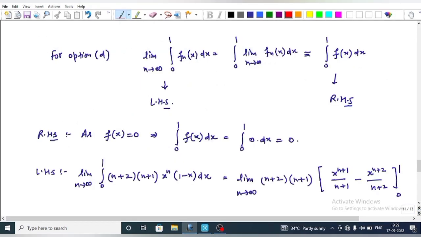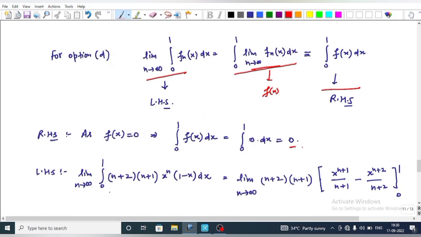Now come to option D, that is, limit n tends to infinity of integral 0 to 1 of f_n(x) dx is equal to integral 0 to 1 of limit n tends to infinity f_n(x) dx. As we know from the previous explanation, limit n tends to infinity f_n(x) is just f(x). So this whole integral can be written as integral 0 to 1 f(x) dx. Call this the left hand side and this the right hand side. Now come firstly to the right hand side. As we know that f(x) is identically 0, this implies that integral 0 to 1 f(x) dx is equal to integral 0 to 1 of 0 dx, which implies 0.